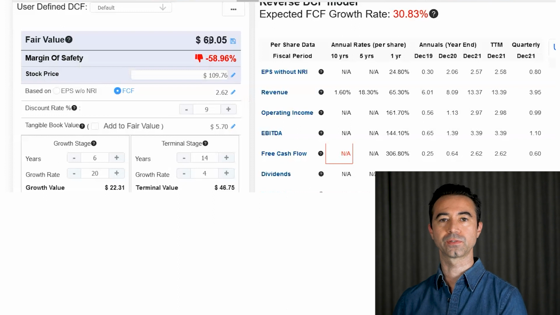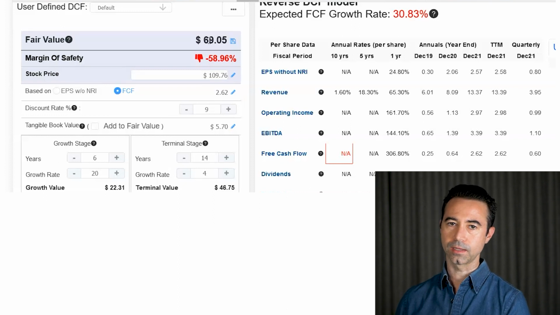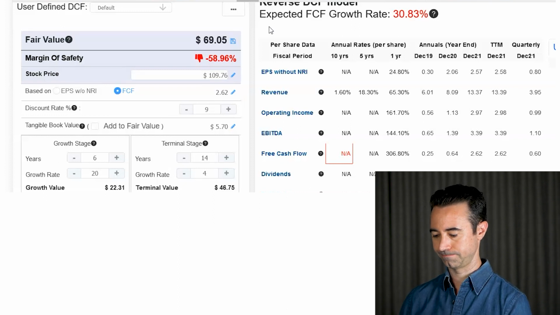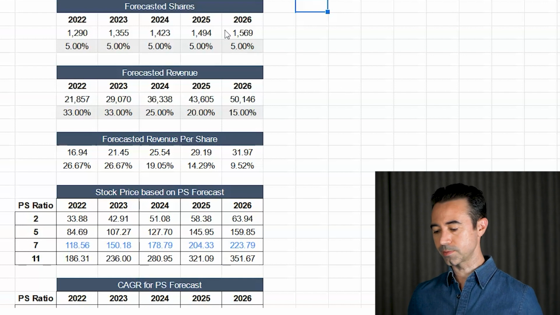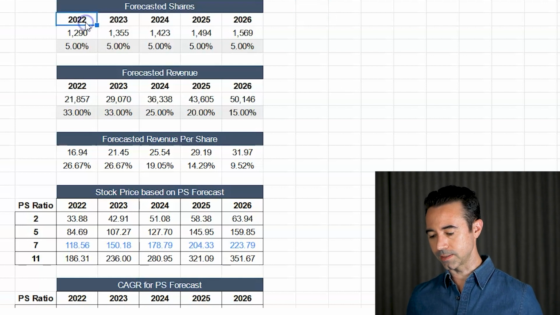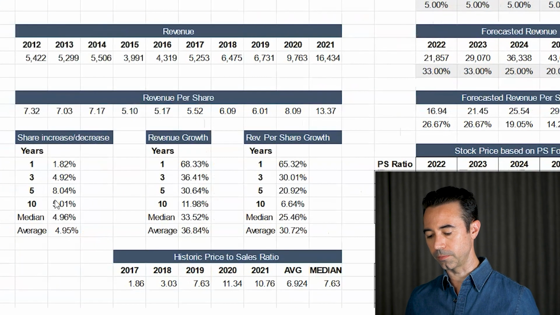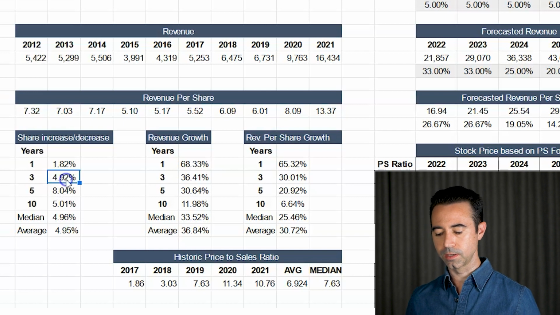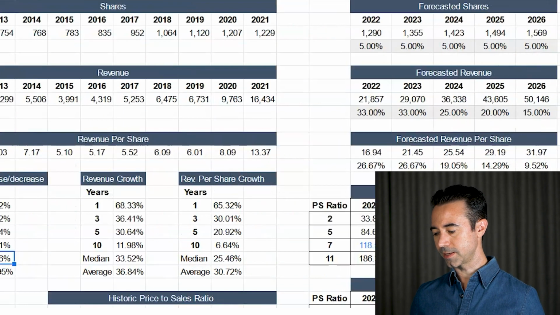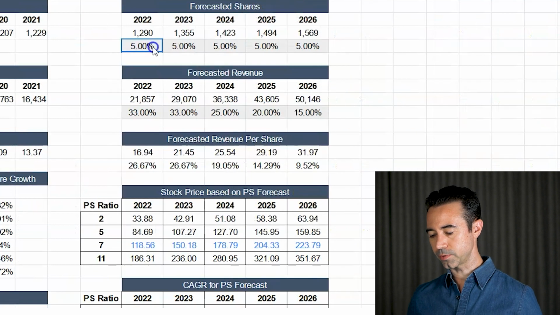So this is the free cash flow model. But let's take a look at some other ways to look at this. One way we could look at this is a price to sales model. So here I have forecasted shares outstanding. If we look over here, what were the shares outstanding recently? Well, the increase over the past 3 years was about 5%. Median was about 5%. So let's say that they're growing their shares at 5%.